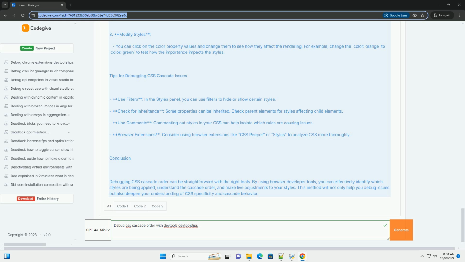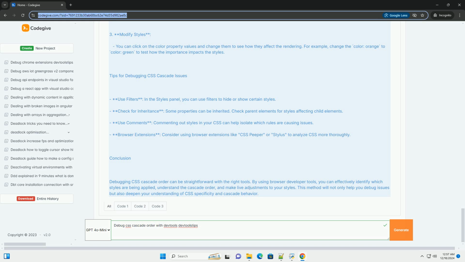1. Open DevTools. In Chrome, right-click on the page and select Inspect, or press Ctrl+Shift+I, or Cmd+Option+I on Mac. 2. Select an element. Use the Elements panel to navigate through the HTML structure. Click on the element you want to inspect. 3. View computed styles. In the right panel, switch to the Styles tab to see all CSS rules applied to